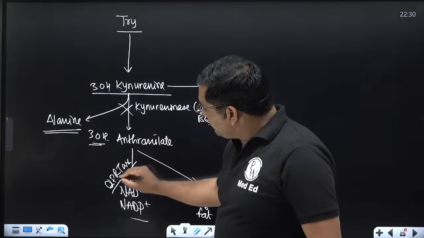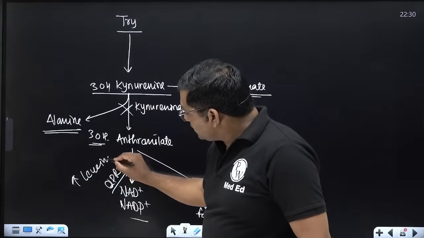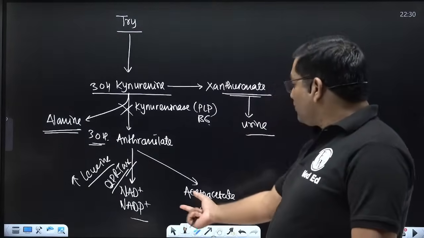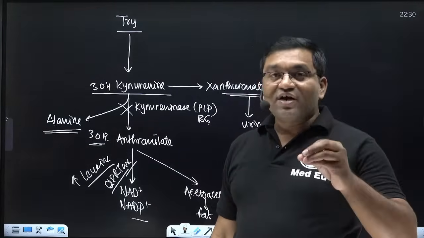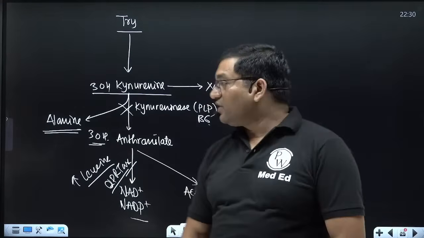So in populations eating jawar and maize as a staple diet, niacin deficiency occurs.